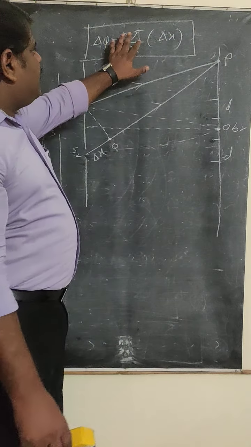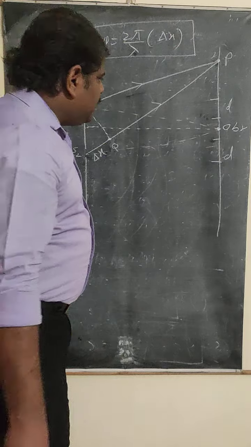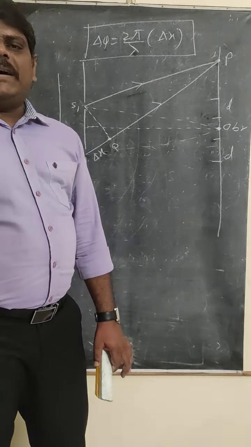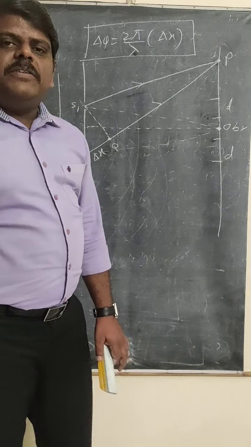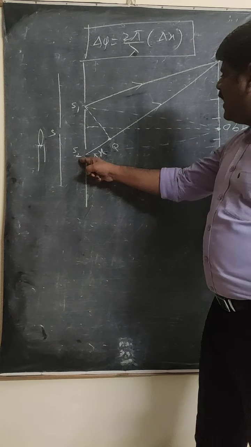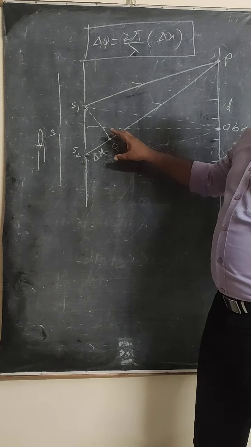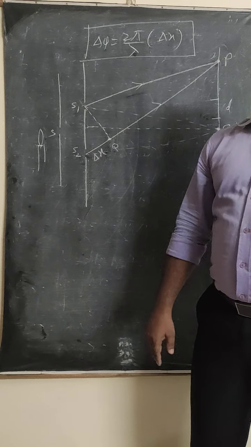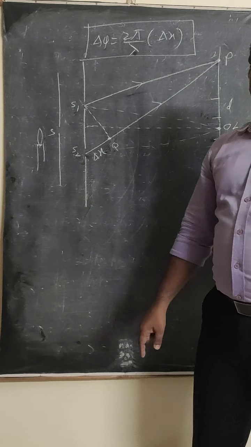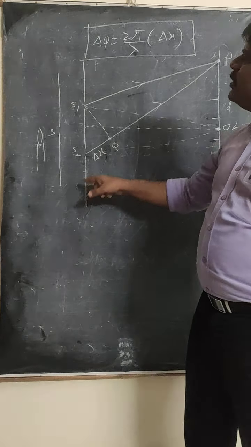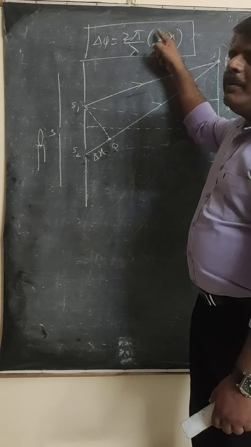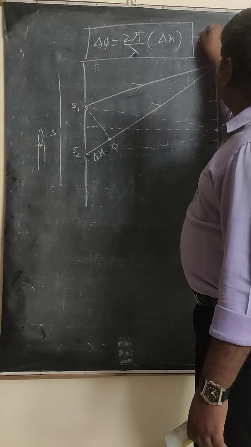Now see that formula, refer to the diagram, and tell me: at point O, the two light waves reach, so what will the path difference be? The path difference will be equal to 0. Why? Because S1O and S2O are both equal in magnitude. If both are the same, then S1P minus S2P will be 0. That means delta x is equal to 0, so this total value becomes 0, and the phase difference is also equal to 0.